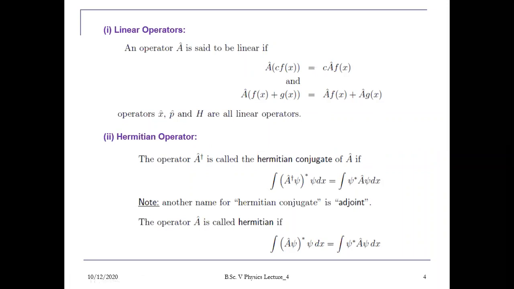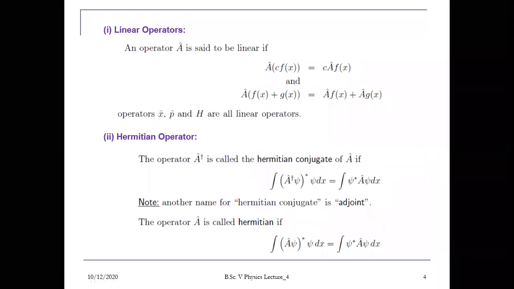So you will get a cap fx plus a cap gx. Any linear operator, whether you take position or momenta or Hamiltonian, will satisfy these conditions. But this is not true for the Hermitian operator. So Hermitian operators are somewhat different from linear operators.